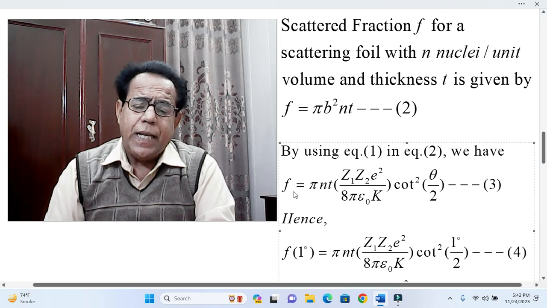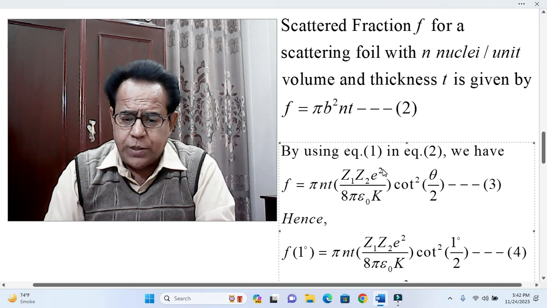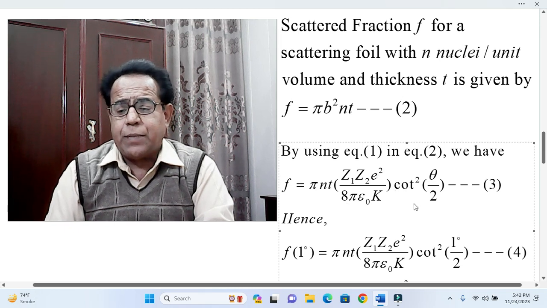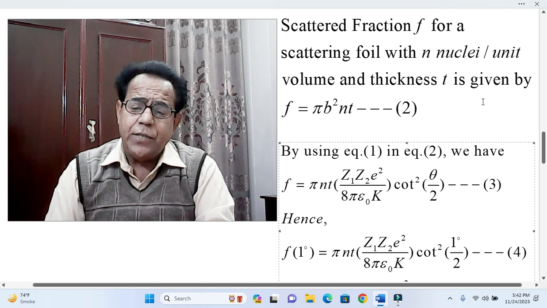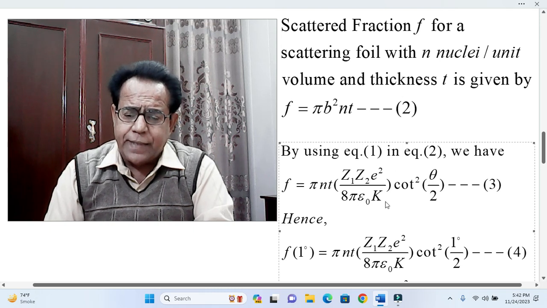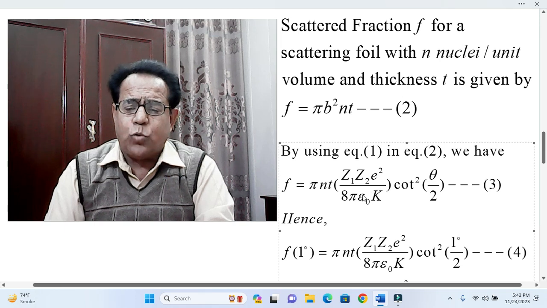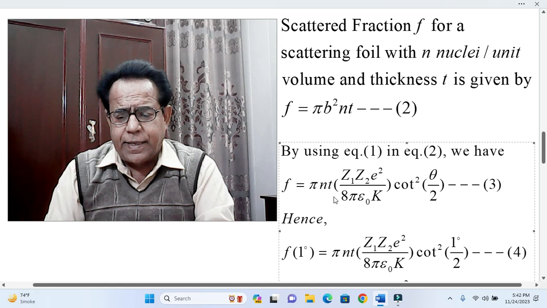So f becomes pi n t into this factor whole square into cot square theta by 2, because in equation 2 we are using equation 1 and b is in square, so this factor will also be in square. f becomes this into this square into cot square theta by 2, equation number 3.